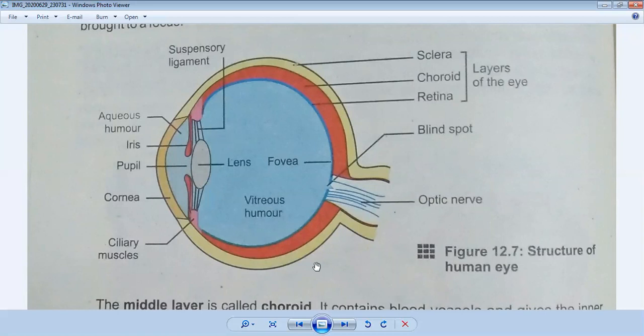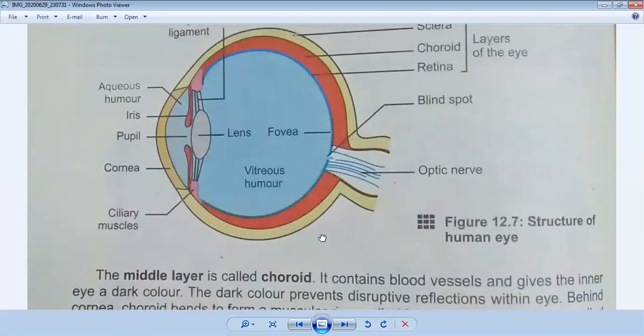Structure of eye consists of two main parts: external structure of an eye and internal structure of an eye. First, I will tell you the external structure of eye. External structure of eye consists of eyelids and eyelashes. So, what are eyelids? Look at your book.